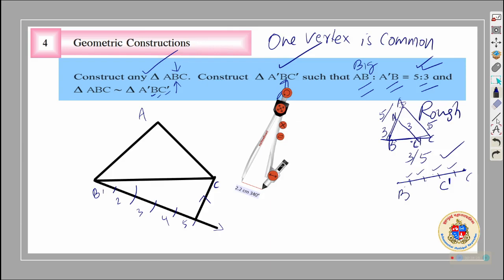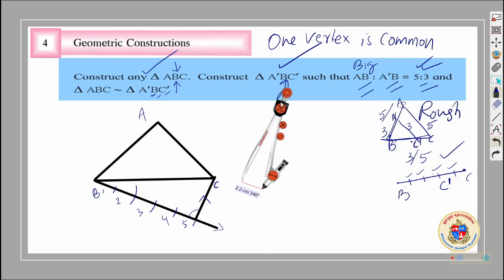One of the simplest ways is using protractor, and using set square and scale. Another way is copying this angle. This angle, if copied here, here, here, you can draw a series of parallel lines. So let us do that.